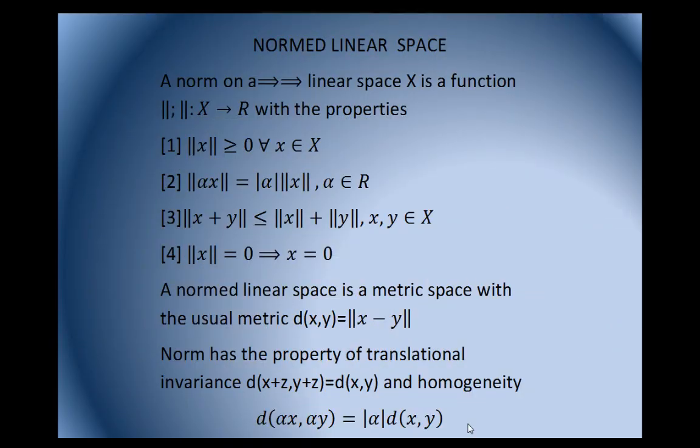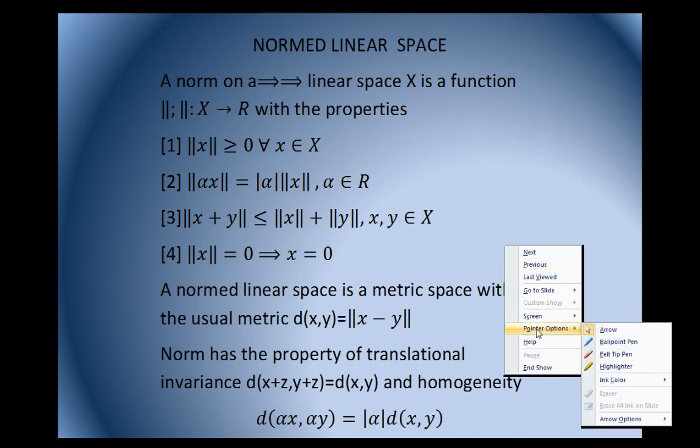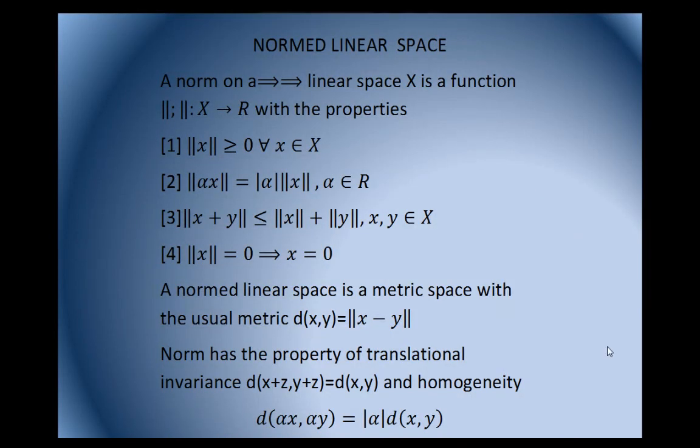Now coming to normed linear space. A norm defined on a linear space is a function norm of x with the properties: norm of x is always non-negative, norm of alpha x is equal to mod of alpha times norm of x, norm of x plus y is less than or equal to norm of x plus norm of y, and fourth, norm of x is equal to 0 if the vector is 0. A normed linear space is a linear space in which a metric is defined, which we call the usual metric, that is d(x,y) is equal to norm of x minus y. The norm has the property of translational invariance: d(x+z, y+z) is equal to d(x,y).